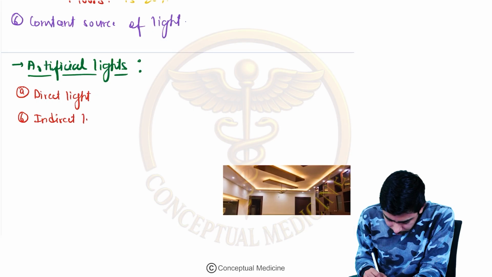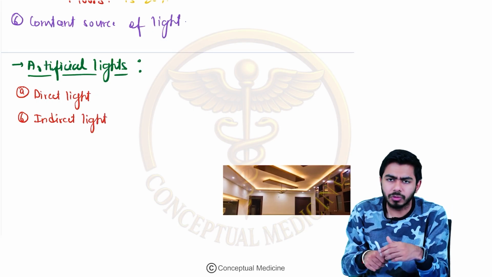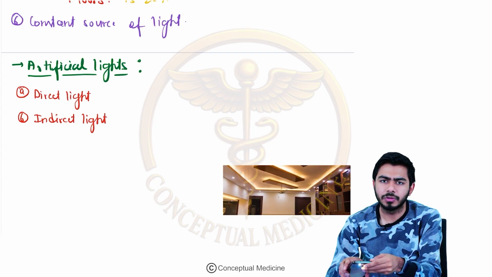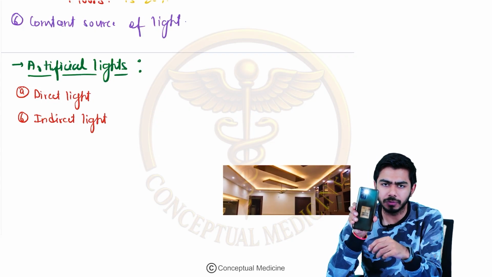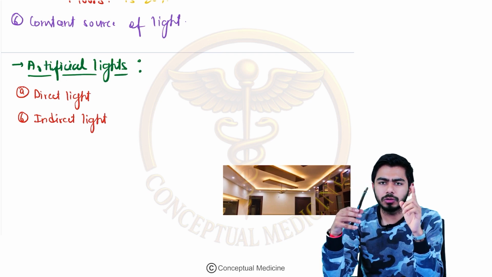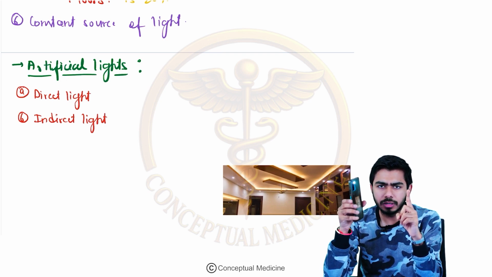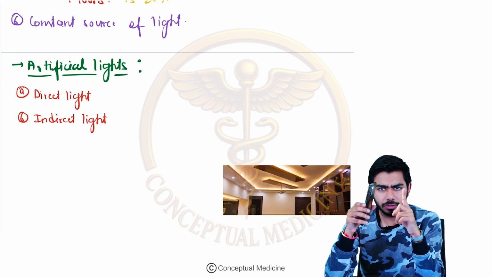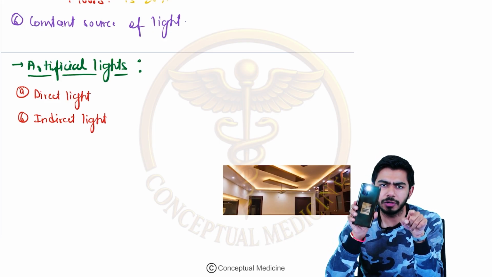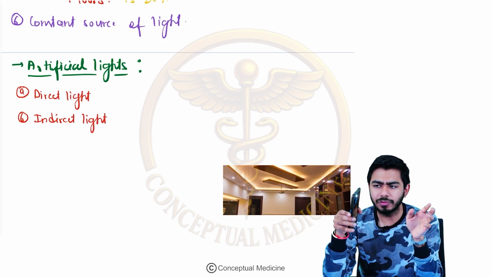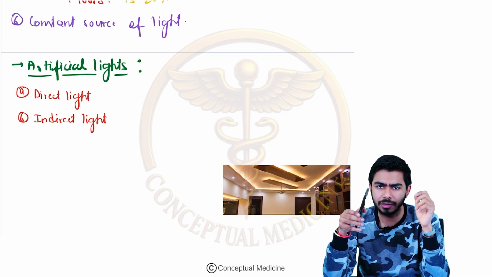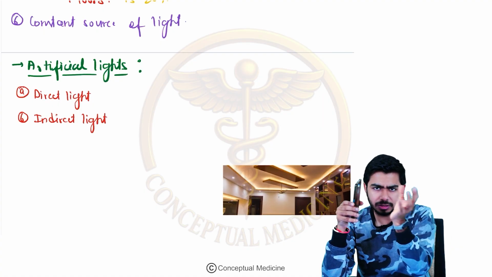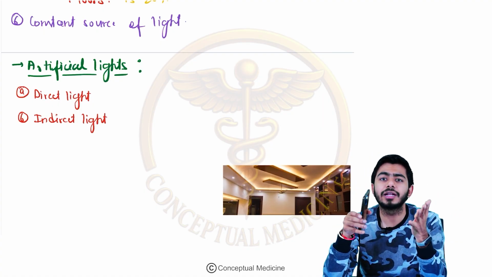These are very simple to understand. The direct light is actually coming from one source. For example, this is the source in front of you, and if this is the surface and this is the light, it is falling directly onto this surface. So this is the direct light which you can see right now. Now if I cover it with something, let's say a paper, it will scatter some light, and then it will be called the indirect light, right?